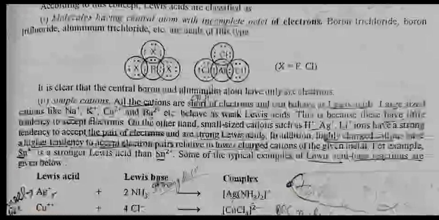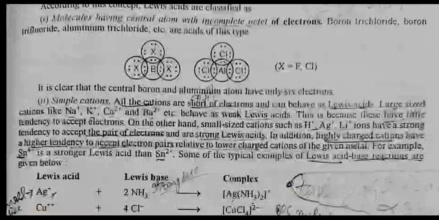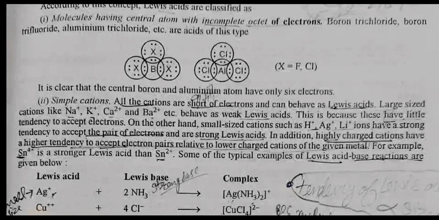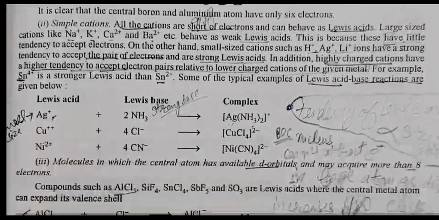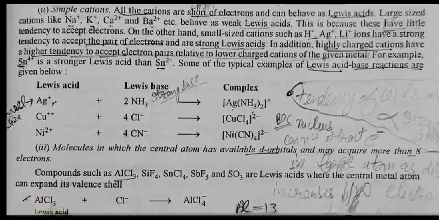In addition, highly charged cations have a higher tendency to accept electron pairs relative to lower charged cations of the given metal. For example, Sn4+ is a stronger Lewis acid than Sn2+. Some of the typical examples of Lewis acid-base reactions are given below. Ag+ plus 2NH3 gives Ag(NH3)2+.